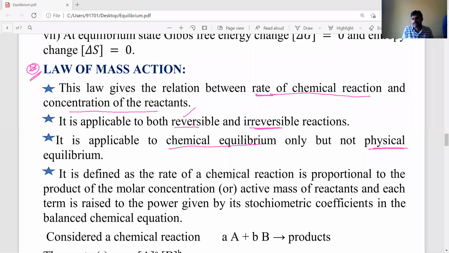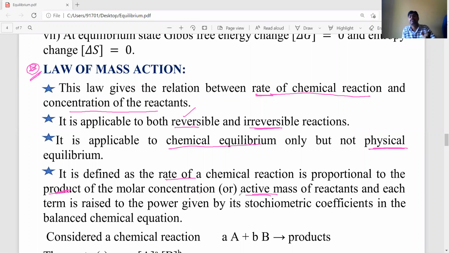The law of mass action is defined as follows: for any chemical reaction, the rate of reaction is directly proportional to the product of the molar concentrations, or active masses, of the reactants.